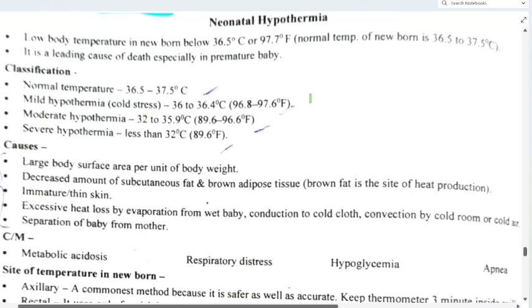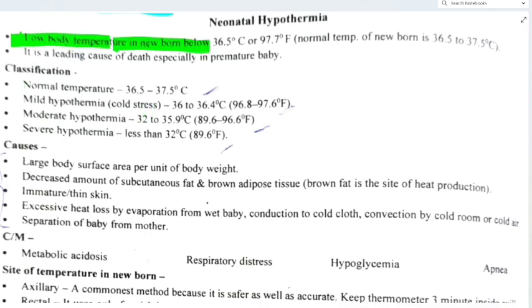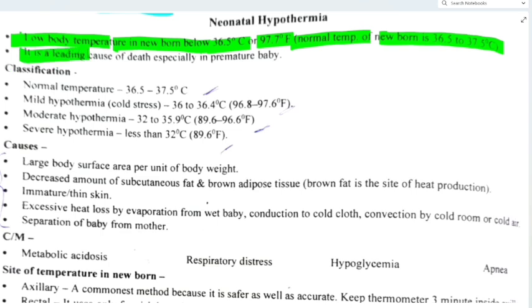Neonatal hypothermia, low body temperature in newborn below 36.5 degrees centigrade or 97.7 degrees Fahrenheit. Normal temperature of newborn is 36.5 to 37.5 degrees centigrade. It is a leading cause of death, especially in premature babies.